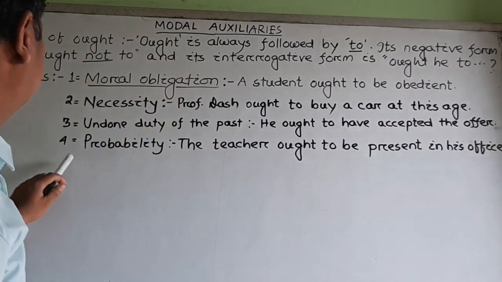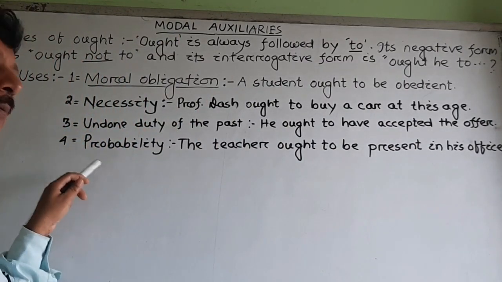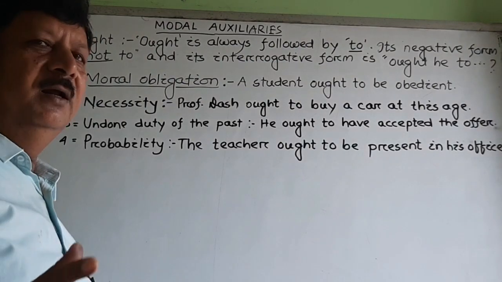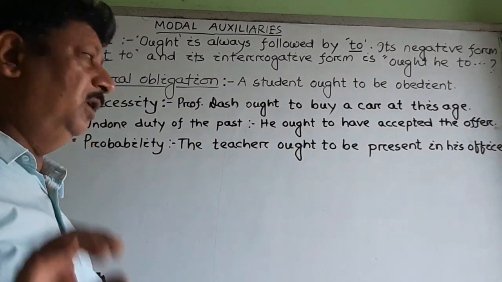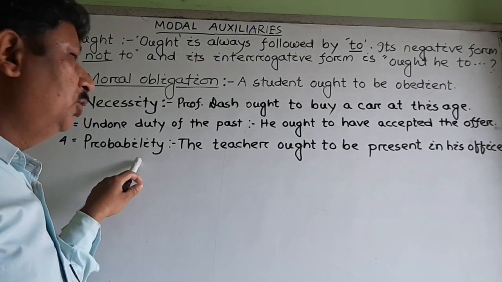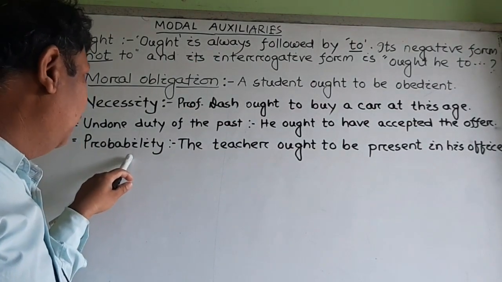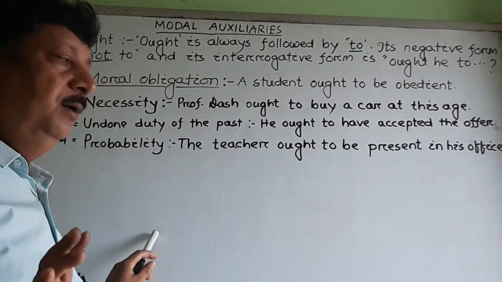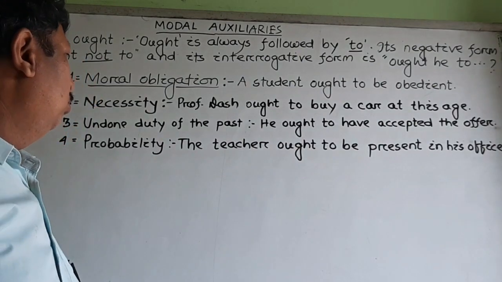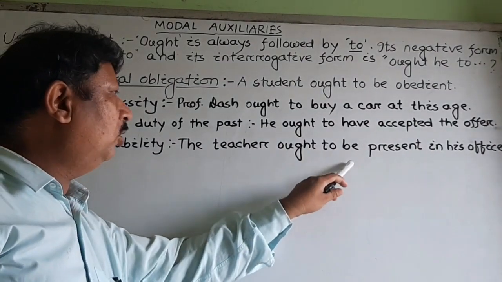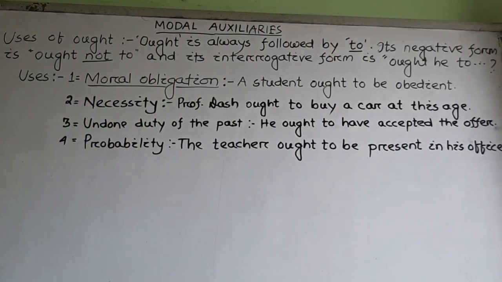Then next comes probability. We know that could, might, and other modals express probability, as we have already discussed. In the same way, ought also expresses probability. To understand it better, let us take the example: The teacher ought to be present in his office.